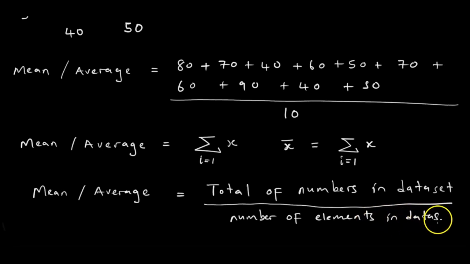That is how it's done. So the number of elements in dataset, we count 1, 2, 3, 4 until 10. That is why we add everything inside the dataset and divide by the number of elements in that dataset. So this is the formula you should commit to memory.